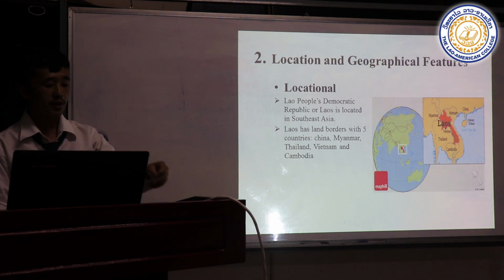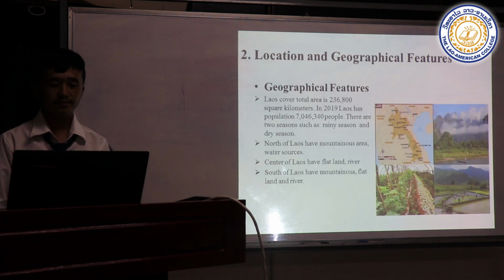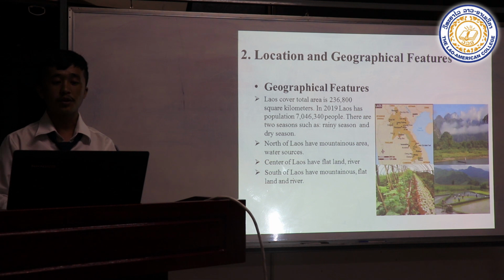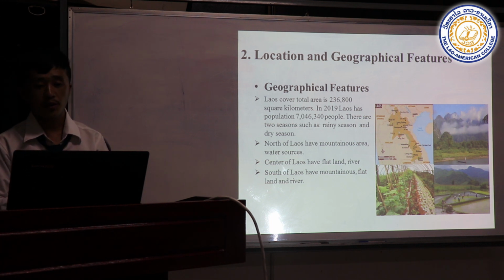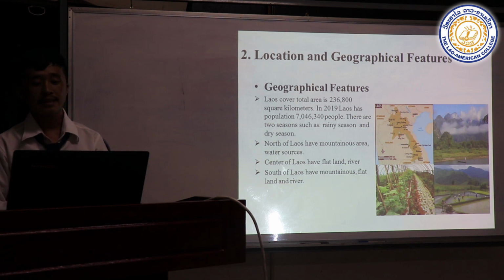Let's move on to geographical feature. Laos covers a total area of 236,800 square kilometers. In 2019, Laos had a population of 7,046,340 people.